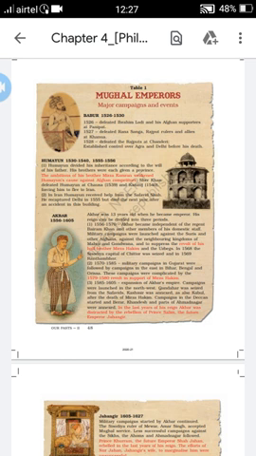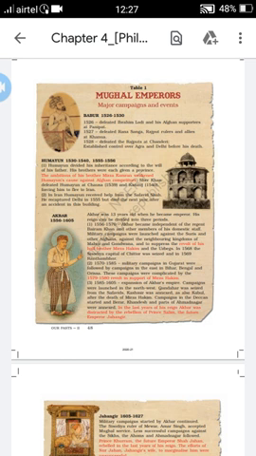Now in the third part, he escaped from there. Humayun made Kabul his base and made himself very strong, and he built his own army.